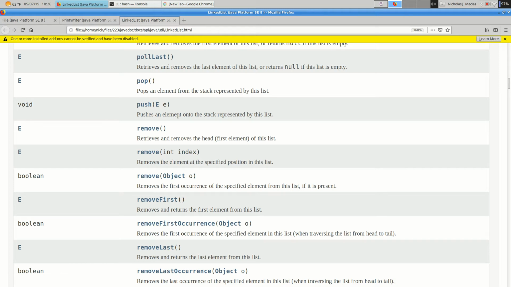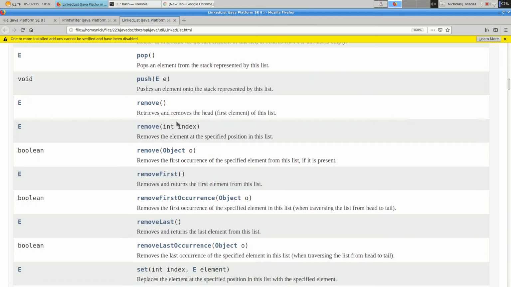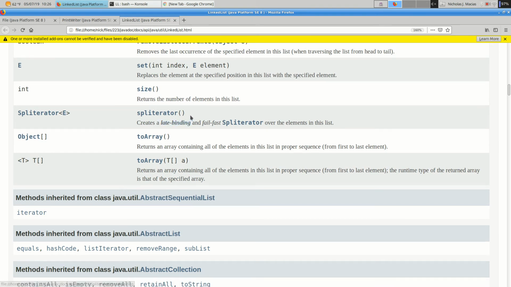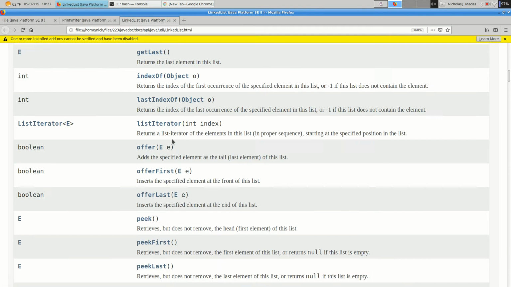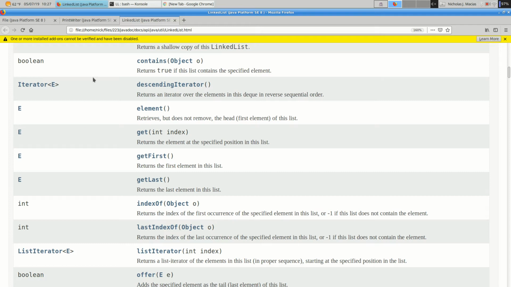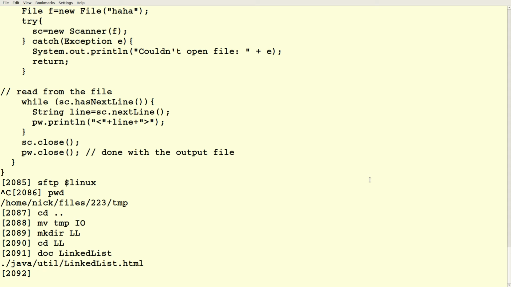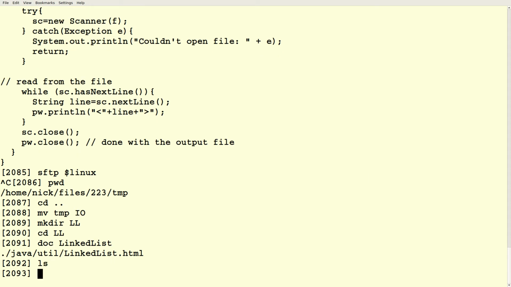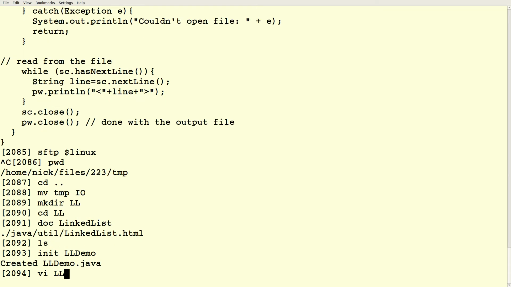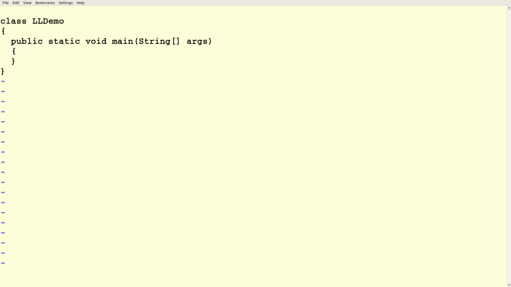We can push and pop, if we want to treat this linked list like a stack. We can find how many elements we have, and we can convert the whole linked list into an array. So this has the capabilities of the lists that we were putting together in 222, plus a lot of other stuff. So let's play with this.